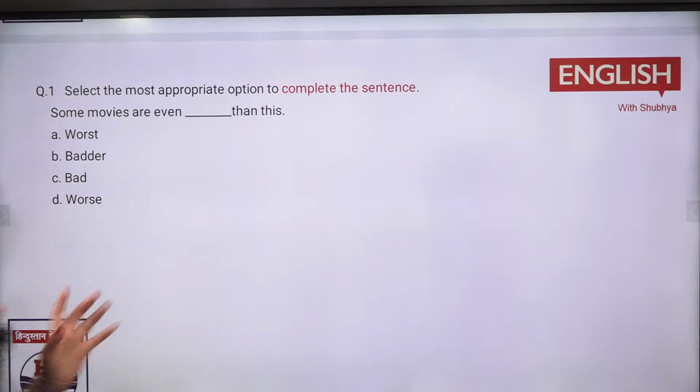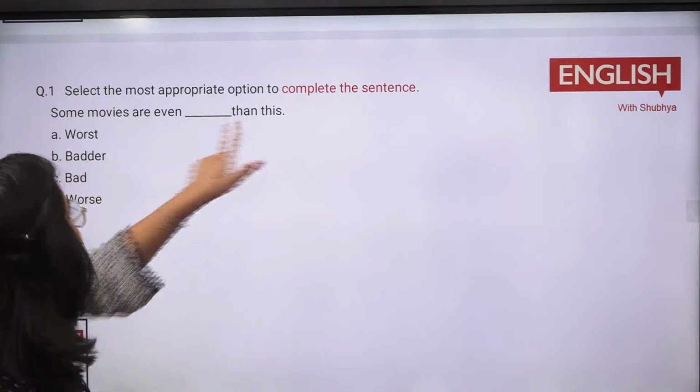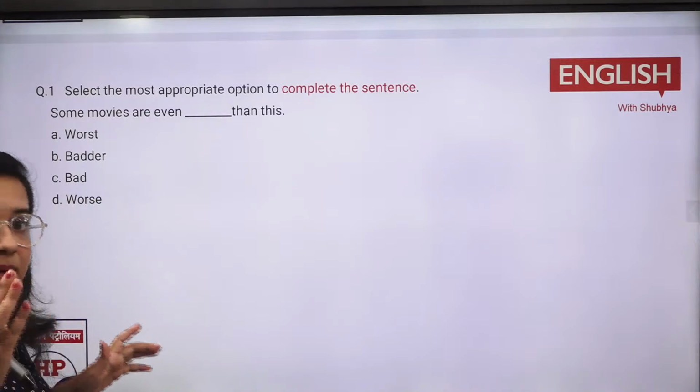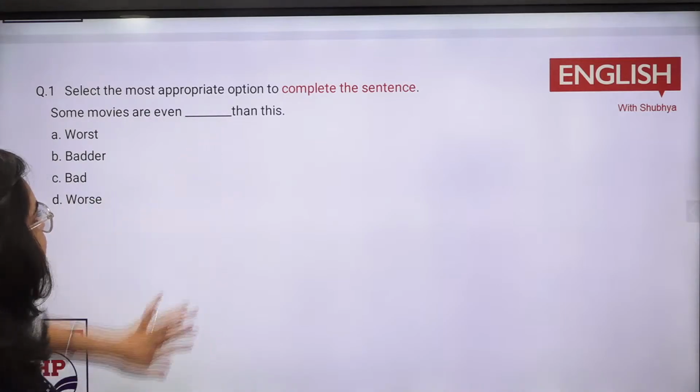Now, again, I'm just starting it out. The ones who joined late. तो Dan हाँ, तो हमारा क्या some movies are even dashed in this. Comparative degree लगना था. Good, better, best होता है. क्या हो जाएगा? Bad, worse, first, तो worse आ गया.